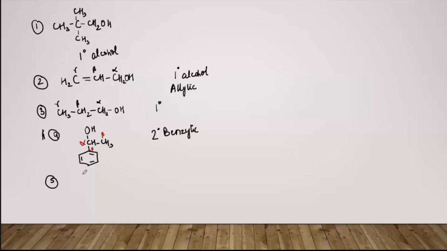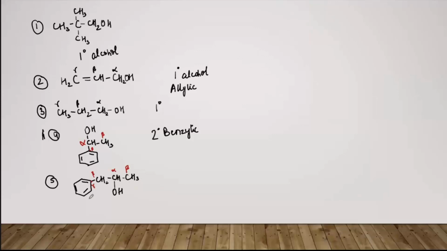Then we have another compound. ठीक है, so again I'll use a different color. This OH is attached to this carbon atom, so this will be alpha. ठीक है, this will be alpha. Now all the carbons which are adjacent to alpha, which are attached to alpha, they will be beta. तो ये वाला alpha हो गया, इसके बगल वाला beta and इसके बगल वाला भी beta. ठीक है, and the carbon atom which is a part of the benzene ring will be gamma. Fine. Now you can see that this alpha carbon is attached to two other carbon atoms.